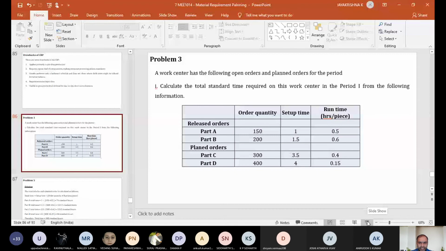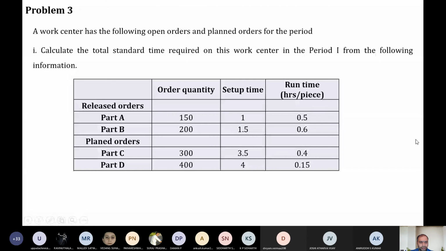If you have any difficulty in understanding capacity requirement planning, we can discuss now. Otherwise, we will look at some problems and wind up this class. Are you able to understand this CRP? Yes, sir. Okay.